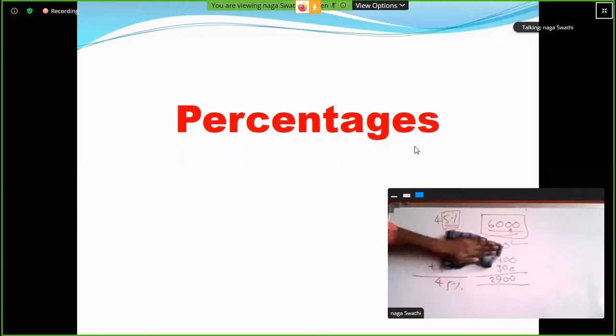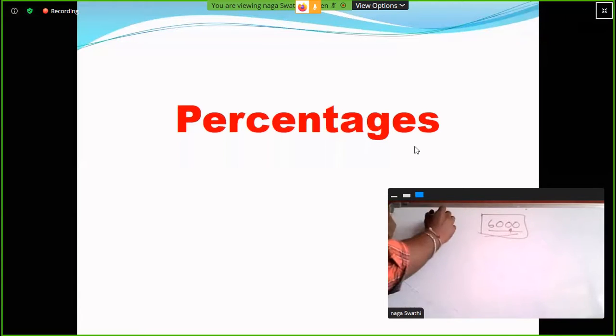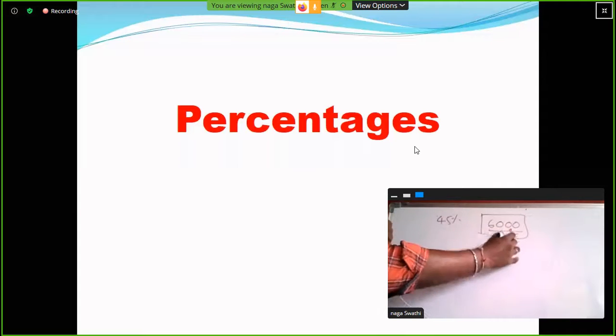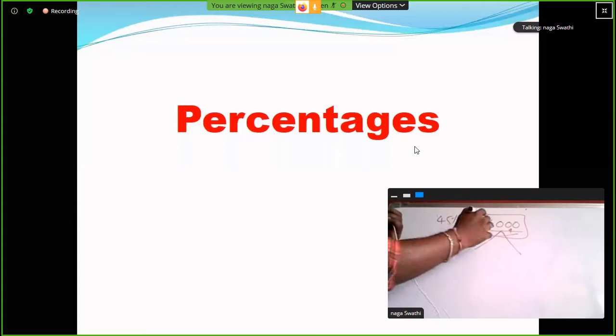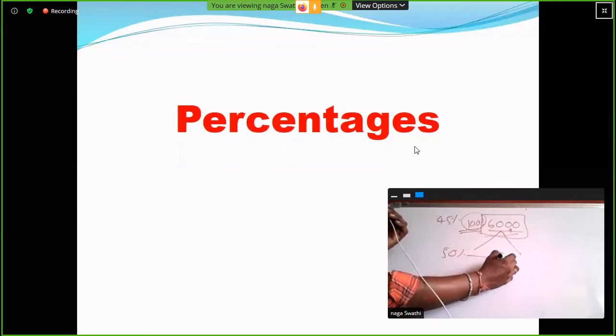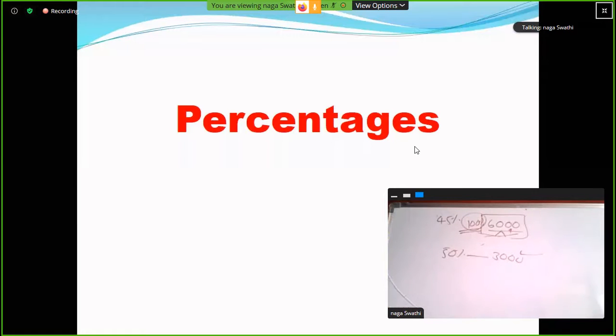So otherwise, one more method. 45 percentage. So here let 6,000 be 100 percentage. So half of 100 percentage, 50 percentage. So 50% value, half of the 6,000. So that is 3,000 rupees. Okay. So how much it is less? 5 percentage. So 10 percentage out of 6,000, 600. So 5% value, half of the 600. So 300.